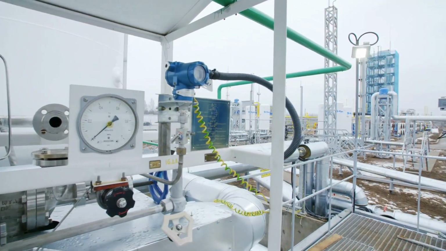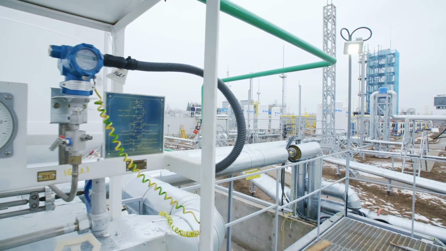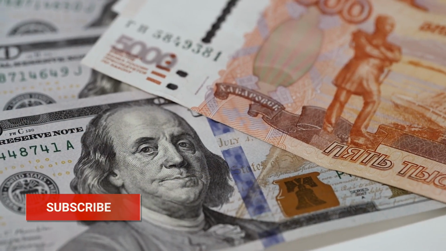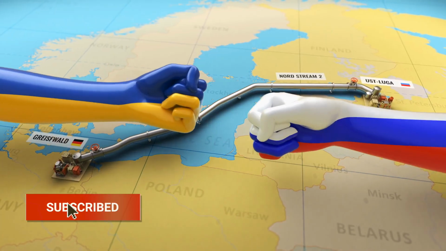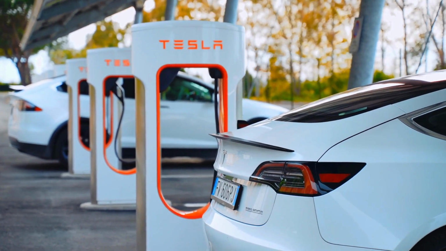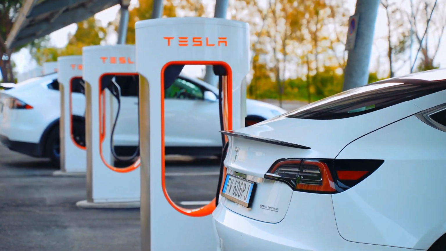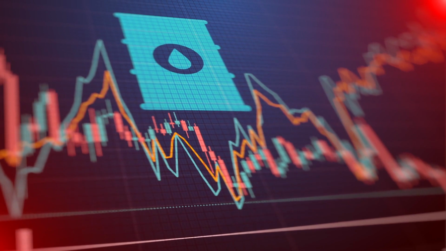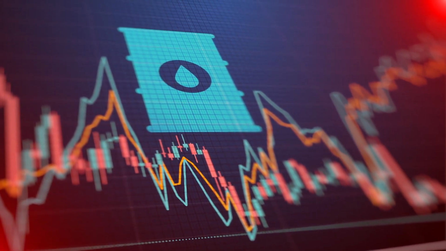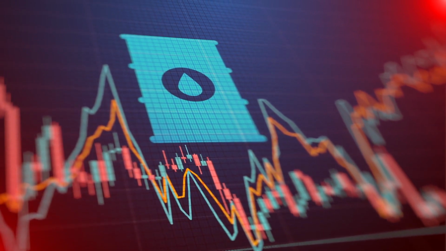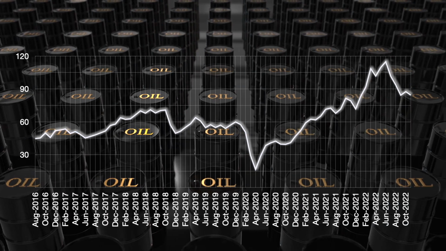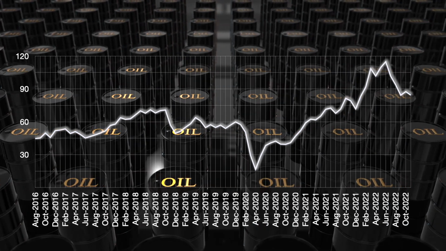However, it is important to note that OPEC is not the only factor that determines oil prices. Other factors, such as global economic conditions, political instability in oil-producing regions, and the development of alternative energy sources, can also impact the price of oil. During times of economic growth, demand for oil increases, which can lead to higher prices. Conversely, during economic downturns, demand for oil declines, leading to lower prices. Like how the prices of oil declined during the start of COVID.